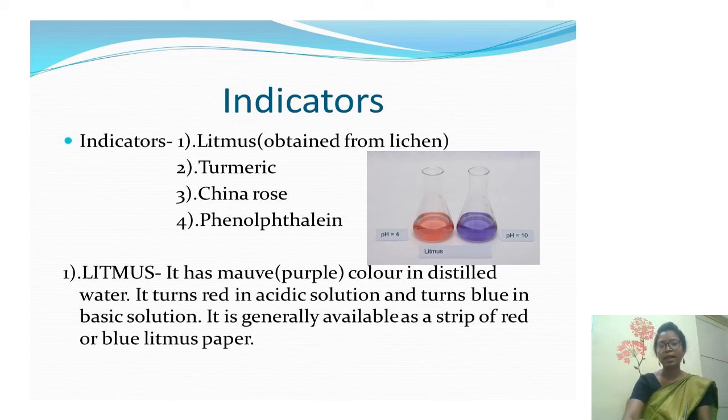Remember like this: if it turns blue, B for basic, B for blue color. And the danger sign is of red color. So if it turns red, you can remember that it is an acidic solution or acidic substance. Litmus paper is available in strips of red and blue color.